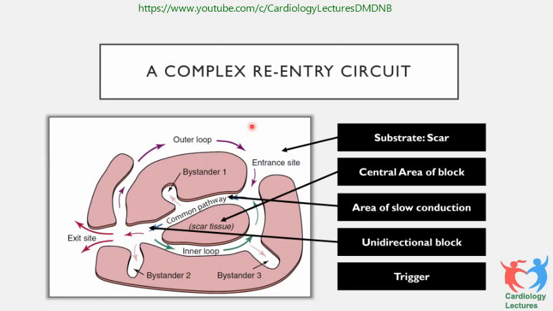So if you want to terminate this arrhythmia permanently, you have to produce an ablation over this area so that the exit is blocked. So there has to be a scar, a central area of block, an area of slow conduction, unidirectional block as we talked before, and there has to be a trigger. The trigger is usually a PVC in ventricular tachycardia.